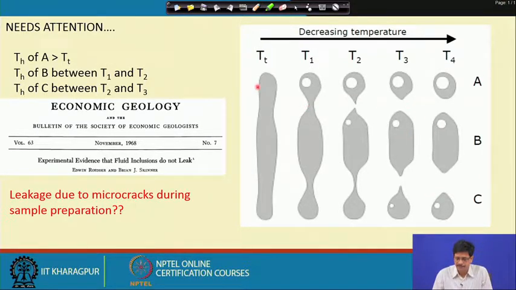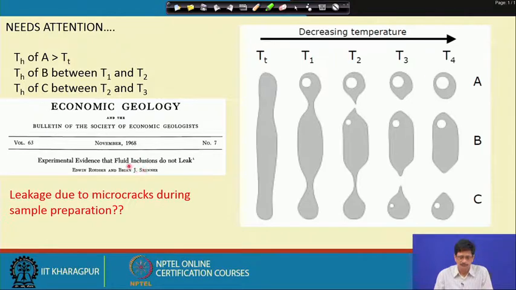These propositions which I made earlier also need very careful examination, and in this context I have taken this image from one of the papers published in 1968. The title of the paper says: experimental evidence that fluid inclusions do not leak.